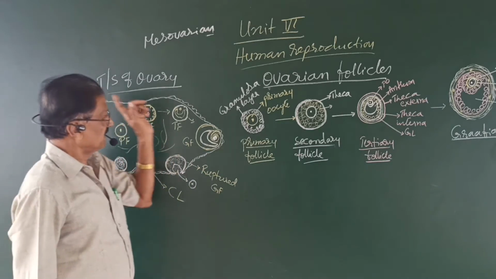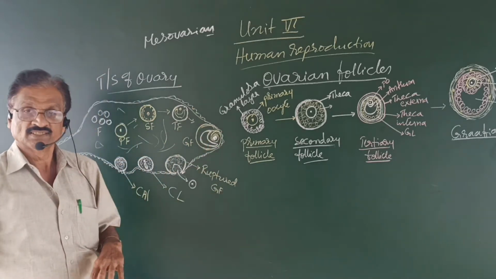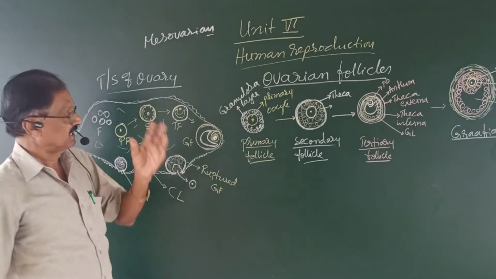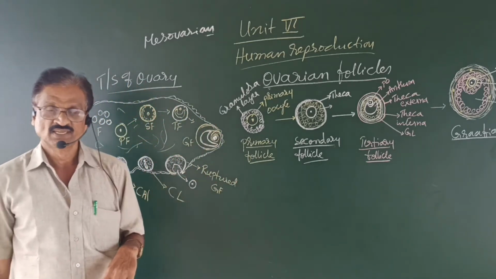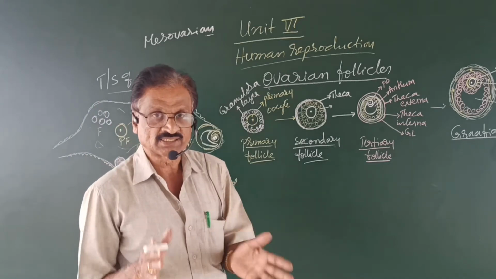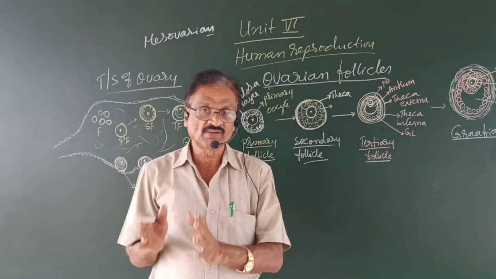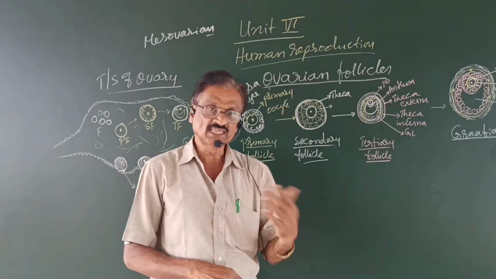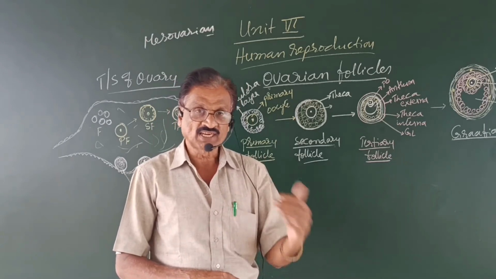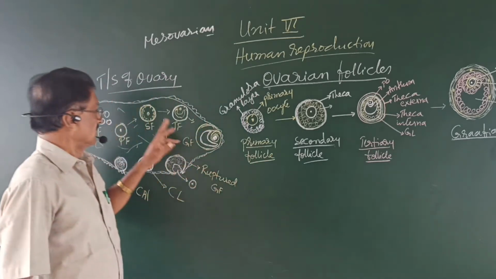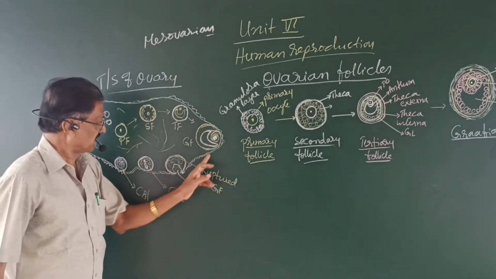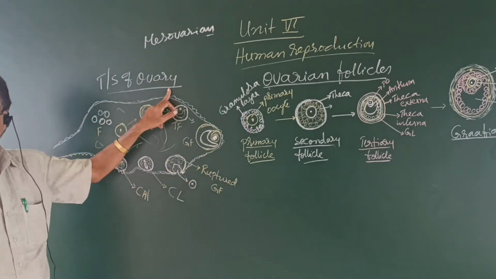Now, each ovary contains almost rounded structures called follicles. Follicles are the structural and functional units of the ovary, like the cells for the body and nephrons for the kidney. Now, here I have drawn the diagram of a TS of ovary.